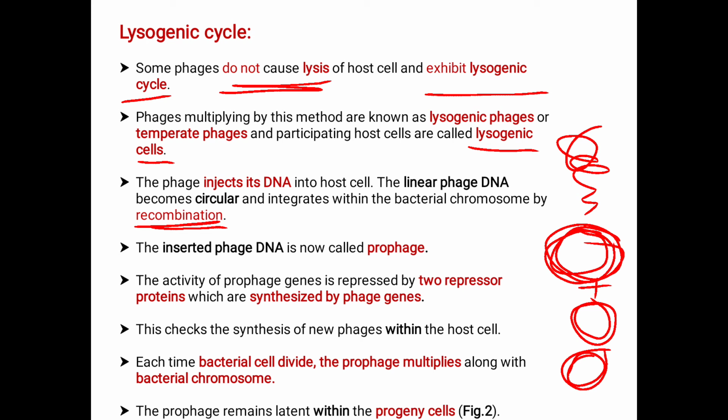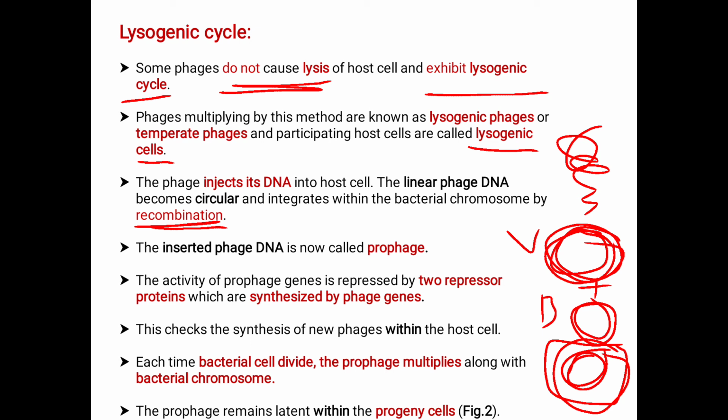This is the viral chromosome, this is the bacterial chromosome, this is the recombinant hereditary material, which is now called the prophage. This is the inserted phage. The activity of prophage genes is represented by two repressor proteins which are synthesized by phage proteins.